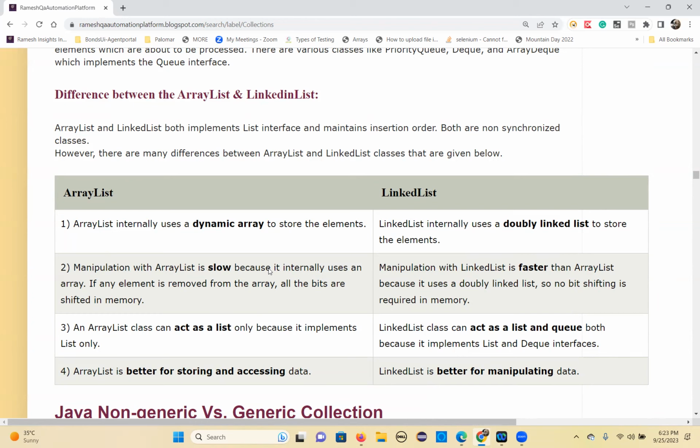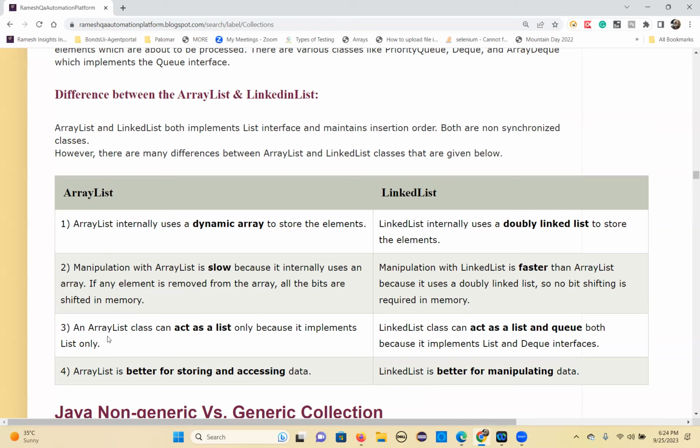Manipulation with ArrayList is slow because it internally uses an array. So when one element is removed from the array, all the bits are shifted in the memory. That's the ArrayList. Manipulation with LinkedList is faster than ArrayList because it uses a doubly linked list. So no bit shifting takes place in the memory. That's why manipulation is faster with LinkedList. Manipulation is slow with ArrayList.